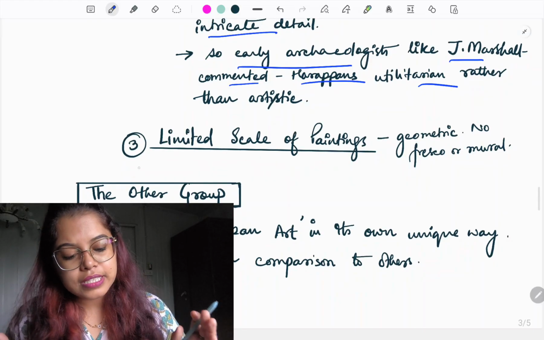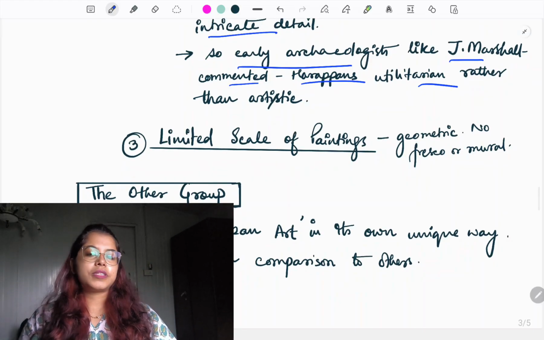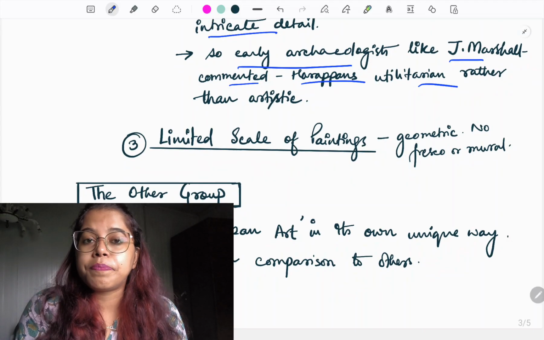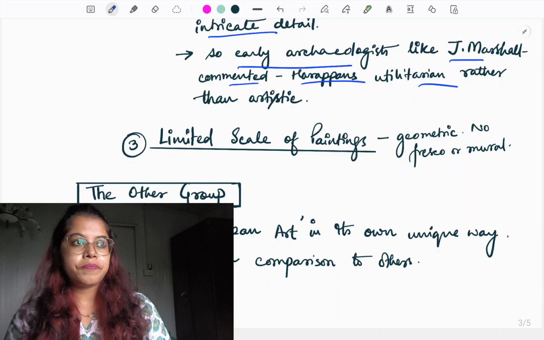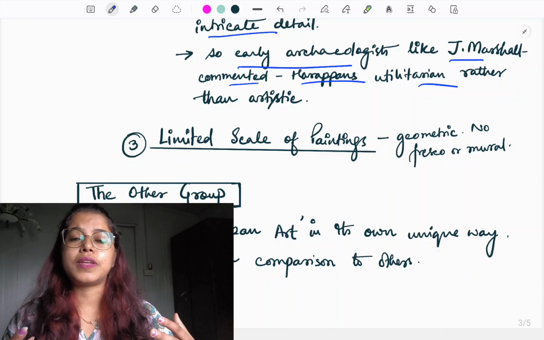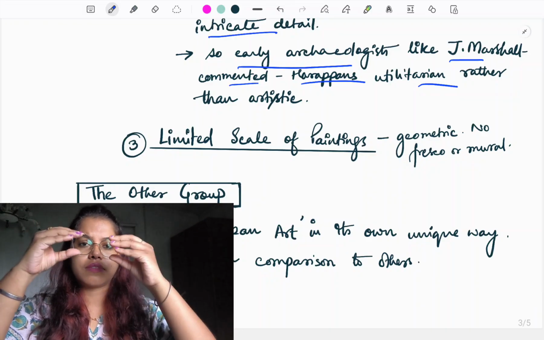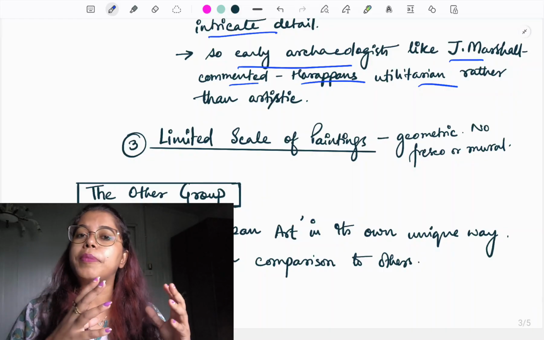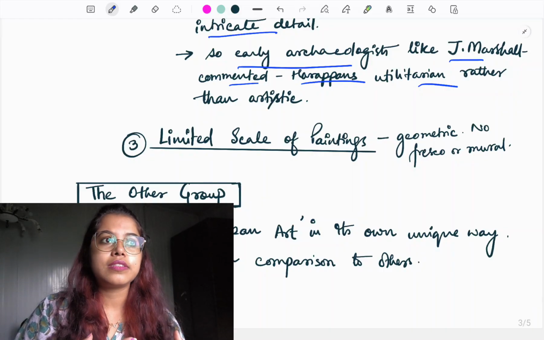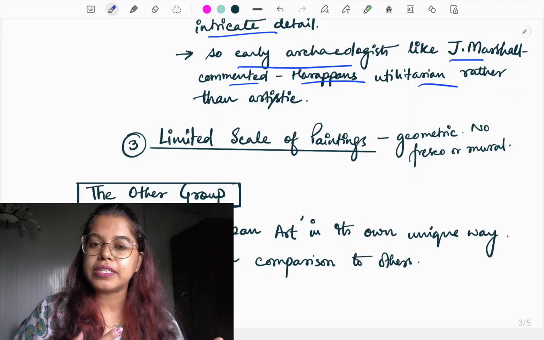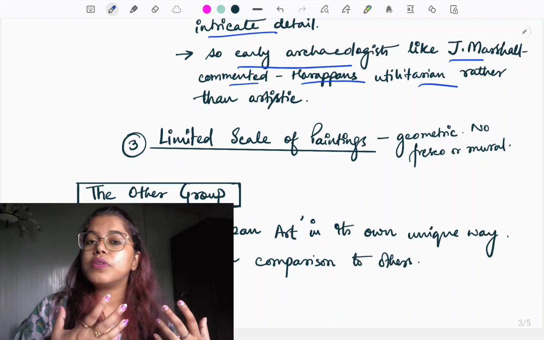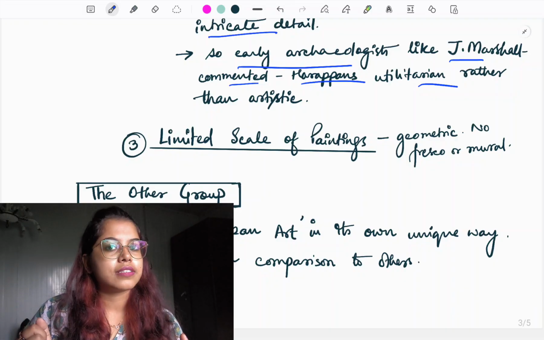Next is limited scale of paintings. हाँ, अगर आप देखते हो ना कि for example Egyptian civilization की हम बात करते हैं, the pyramids as well as there are other paintings, मतलब वो बड़े से crown के संग with pointed eyes and also there are paintings. तो हरप्पन सिविलाइजेशन में इस तरीके कोई हमें colourful catchy paintings etcetera हमें नहीं देखने को मिलता है. तो इसके बेसिस पे भी उन्होंने क्या बोला कि they lacked artistic sense.